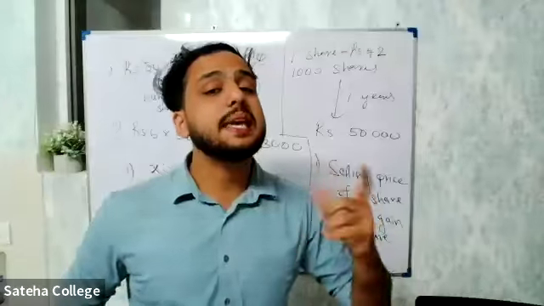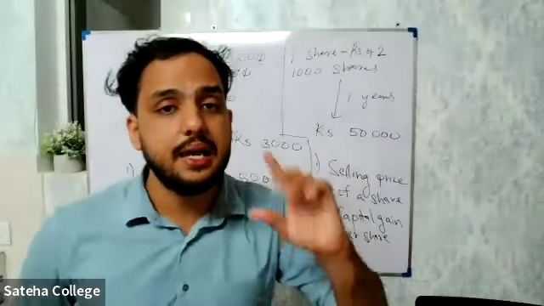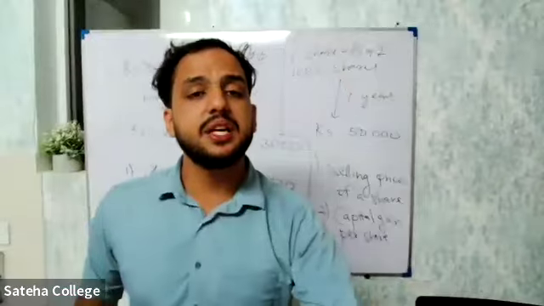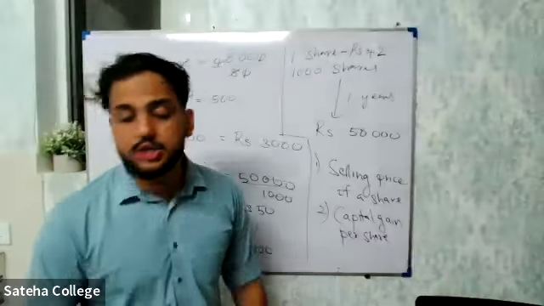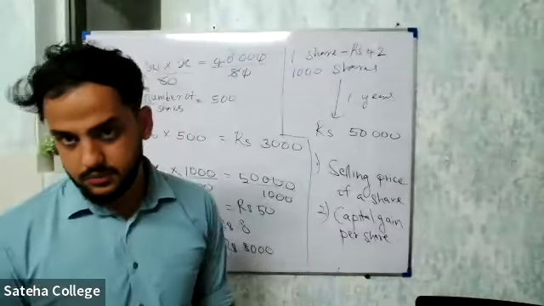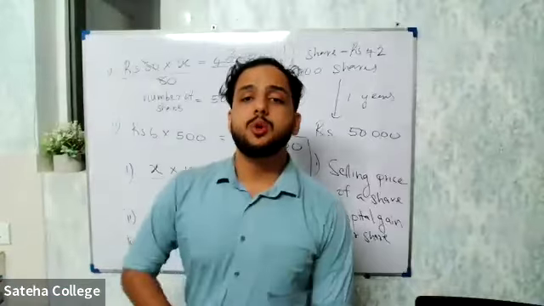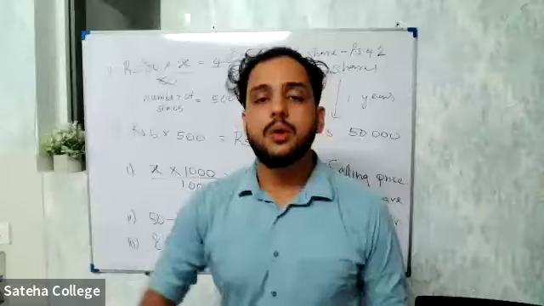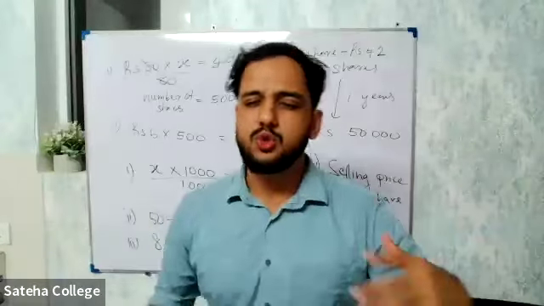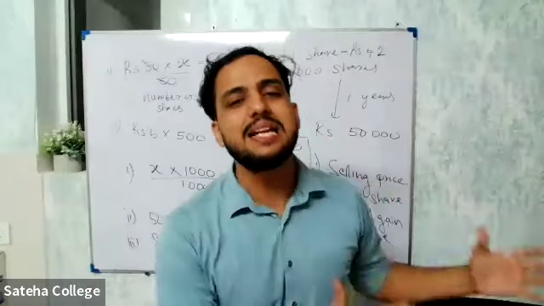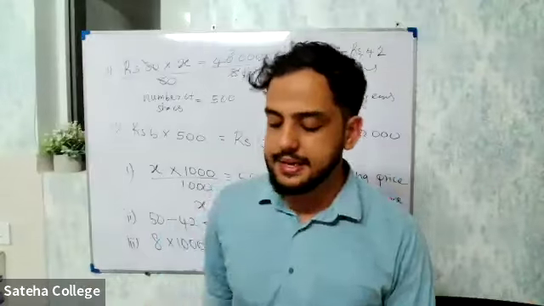Now, tell me, what is the capital loss per share? He bought for 42, selling for 35. What is the capital loss per share? 7 rupees. Exactly, 7 rupees. Okay. So the question can be capital gain or the question can be capital loss. Usually capital gain, but anticipate you can get capital loss as well.